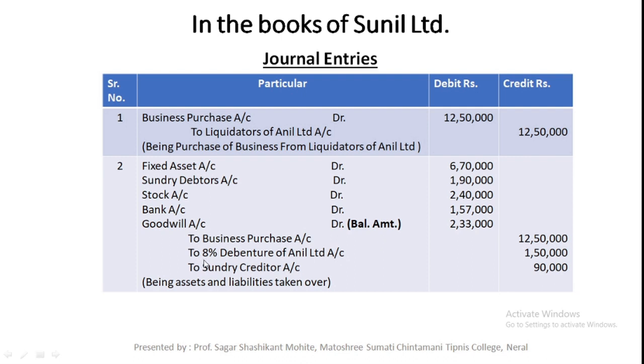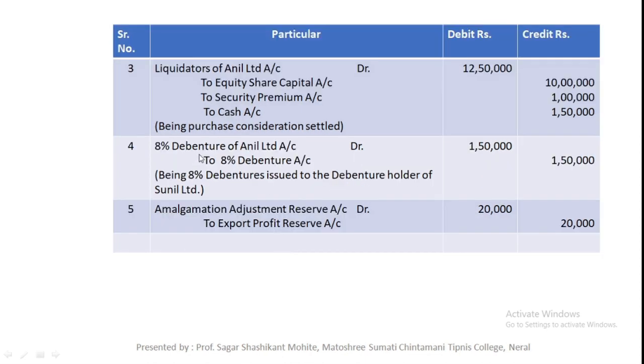While transferring the second journal entry, if there are any debentures we are transferring on the credit side, just mention 8% debentures in transferor company account, that is Anil Limited account. These debentures are of the old company and not of the new company. We need to discharge that debenture in the next journal entry.